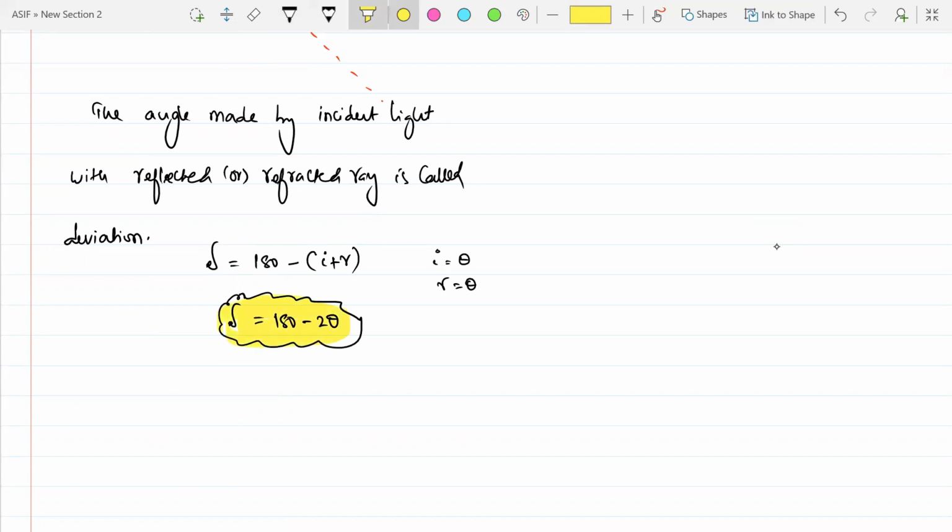Is that clear? What is the deviation? The angle made by your incident light with your reflected or refracted ray is called deviation.